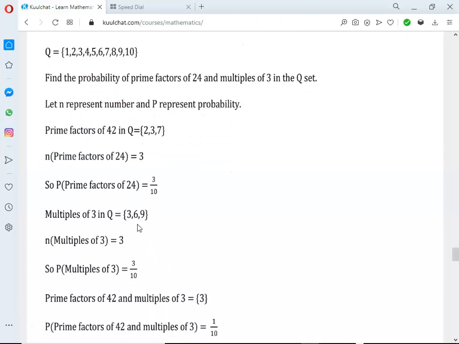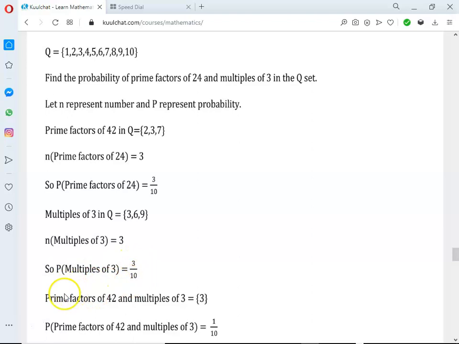So let's move on. Then we find what? Probability of what? Multiples of 3. But first, we have to find what? Set of multiples of 3. Which is what? 3, 6, 9 in the Q set. Then the number of multiples of 3 is 3, because 1, 2, 3. We have 3 numbers in the set. So we find the probability of multiples of 3, which is what? 3 over 10.